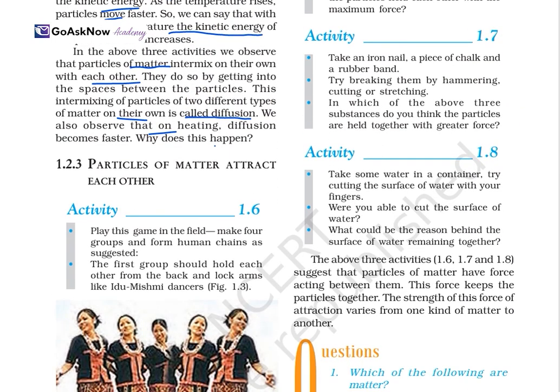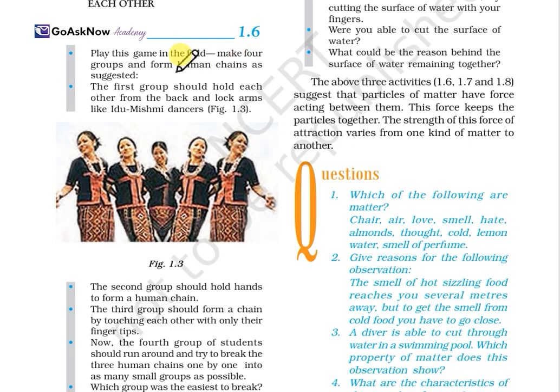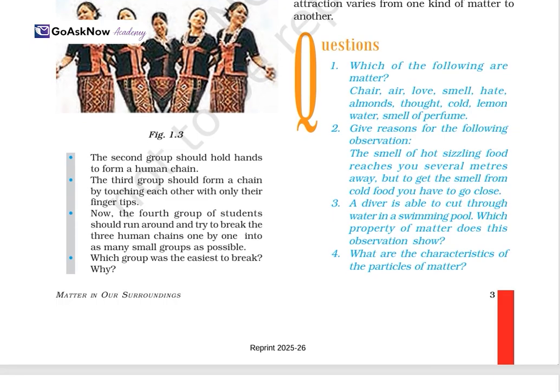Now, particles of matter attract each other. Again, we will start with an activity. Play a game in the field: make 4 groups and form human chains as suggested. The first group should hold each other with arms locked, like Indian folk dancers, and the second group should hold hands to form a human chain. The third group should form a chain by touching each other with only fingertips. Now the fourth group of students should run and try to break the human chains one by one. Which group was the easiest to break?